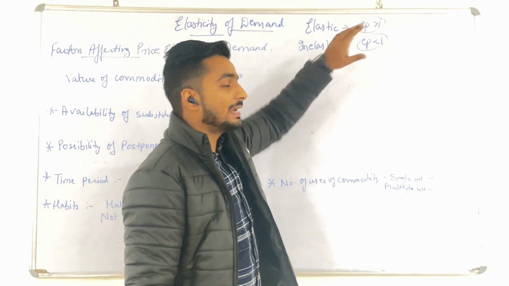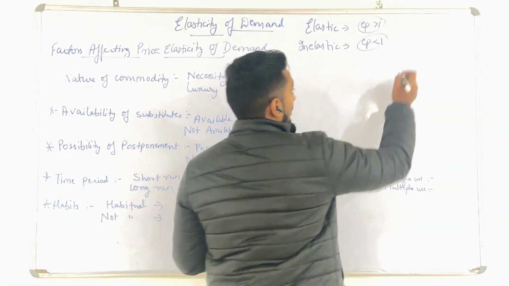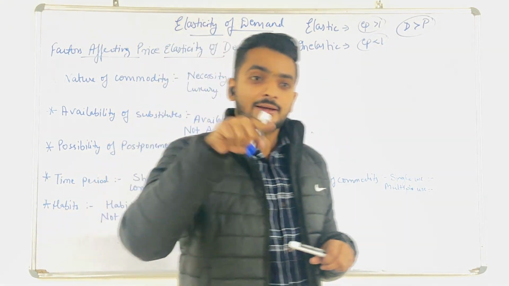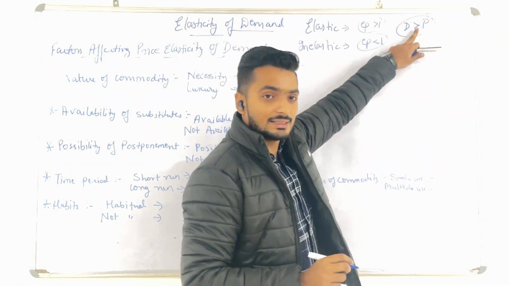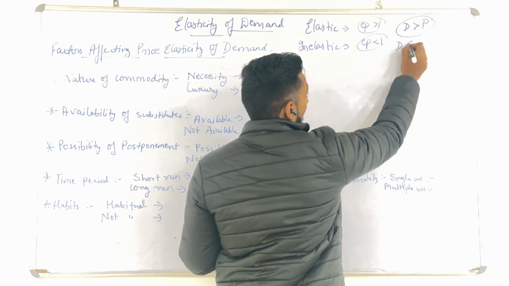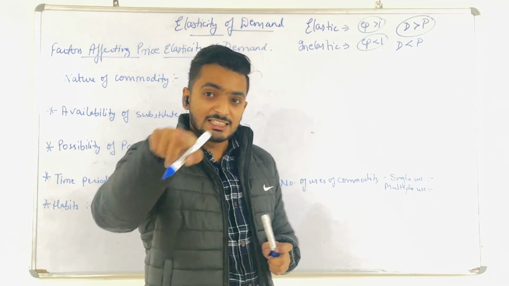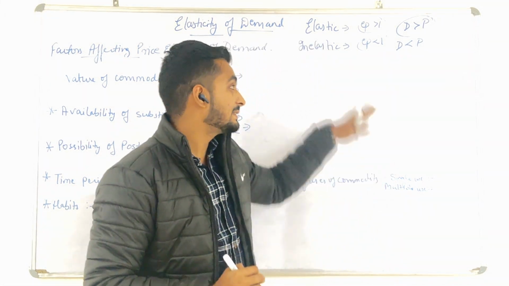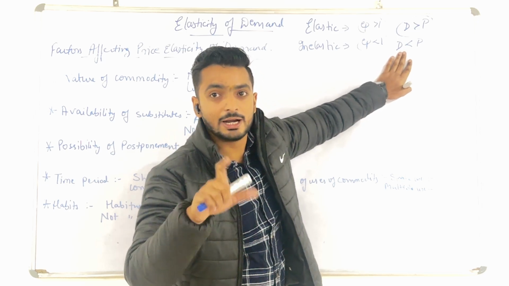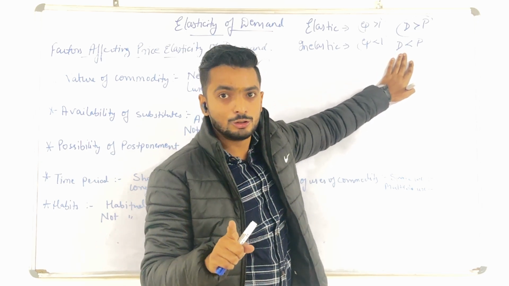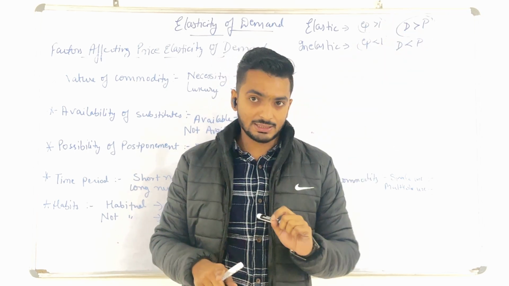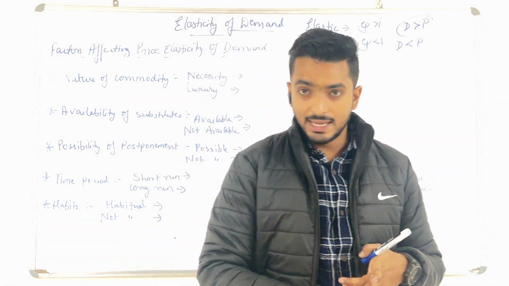Elastic means EP is more than 1. That means demand is more than price. Price is less, demand is more. You are demanding at less price. Inelastic means demand is less than price, that is, price is more than demand. In the inelastic case, at more price you are still demanding. Demand is not zero. You are demanding, but at more price. But in the elastic case, you are demanding at less price.